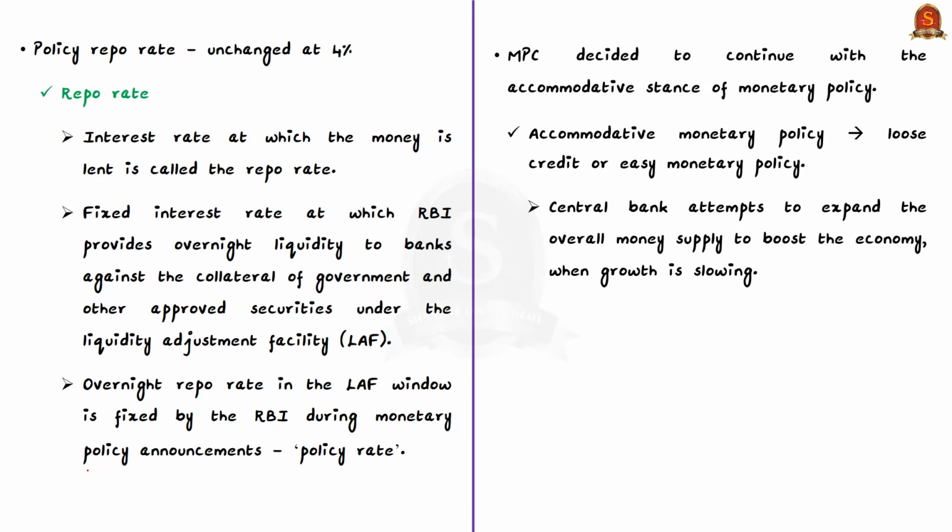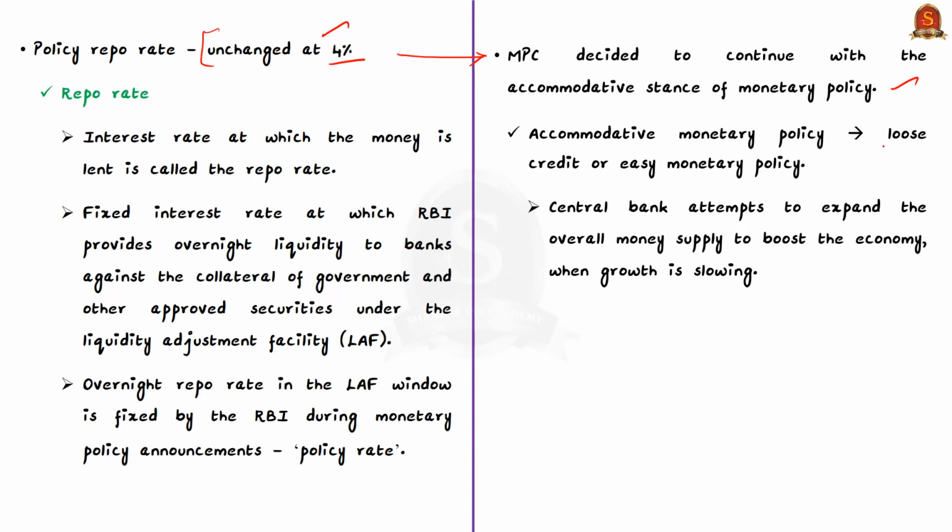So, the previous policy repo rate was 4%. Now, in this meeting, the Monetary Policy Committee decided to leave the policy repo rate unchanged. So, even now it is at 4%. Further, if you see, the Monetary Policy Committee also decided to continue with the accommodative stance of monetary policy as long as necessary, especially during the current financial year and maybe even during the next financial year.